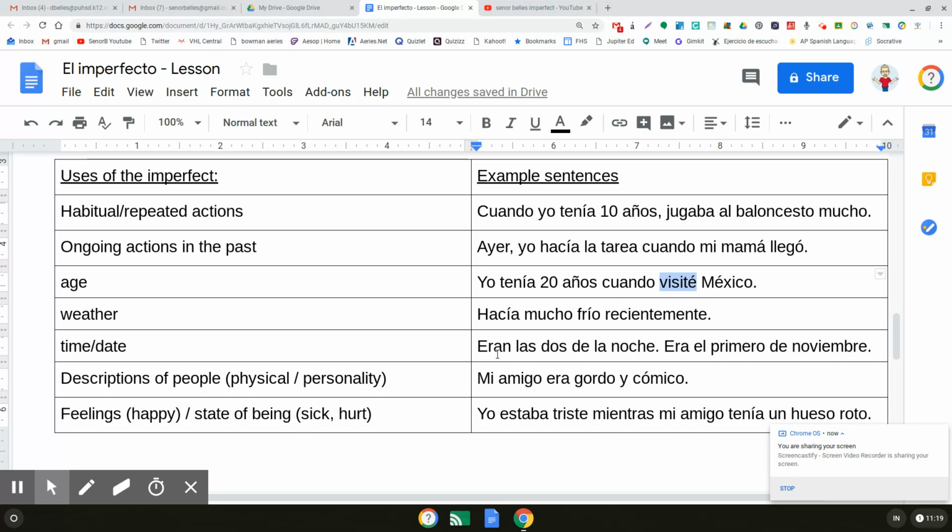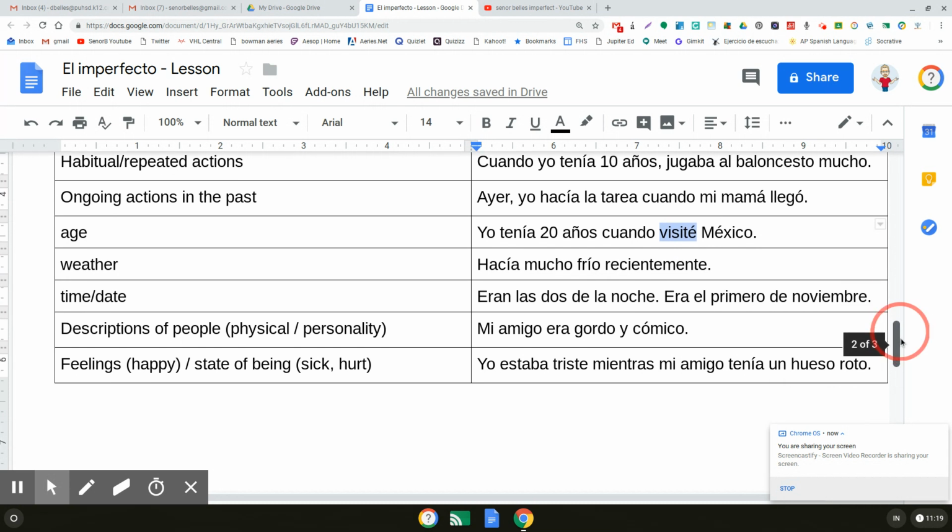Era el primero de noviembre. It was November 1st. Descriptions of people: Mi amigo era gordo y cómico. My friend was fat and funny. And then the last example for feelings or state of being. Yo estaba triste mientras mi amigo tenía un hueso roto. So I was sad, that's my feeling, while my friend had a broken bone. And that's his being hurt.